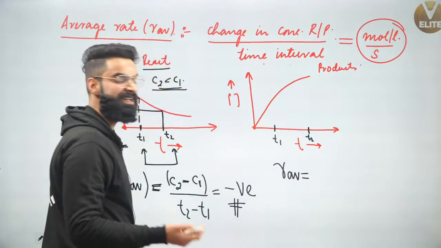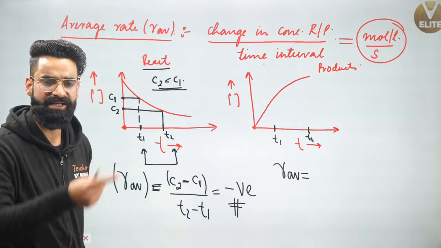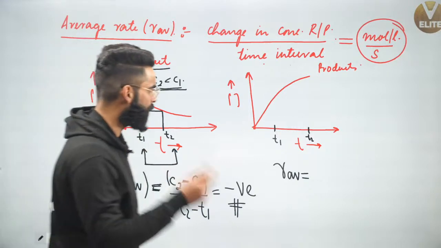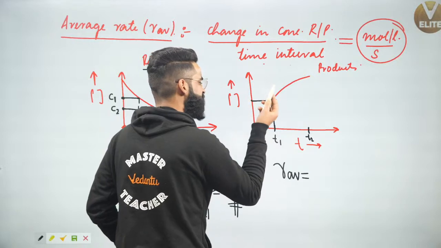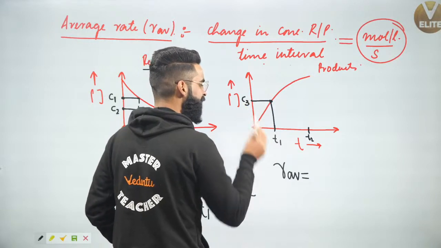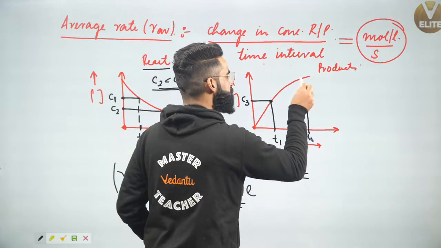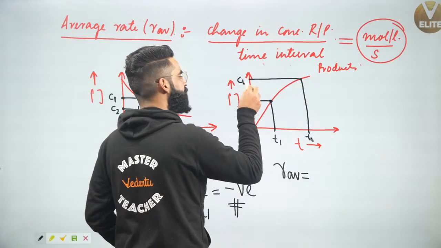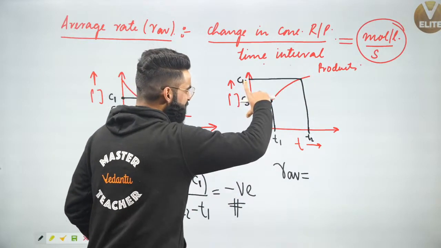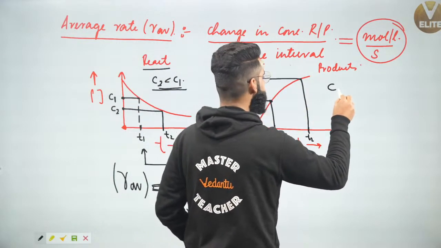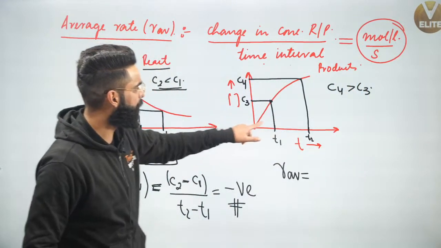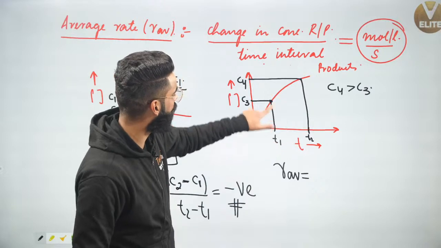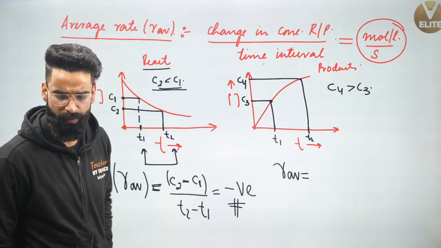I'll be simply writing change in the concentration of products divided by time interval. Now guys, understand. Let's say at time t1, the concentration of product was, for example, C3. Let's say at time t2, the concentration of product was, for example, C4. So people, just have a look on the y-axis. Can I simply say C4 is greater than C3? Yes. Concentration of product at time t2 is greater than the concentration of product at time t1.